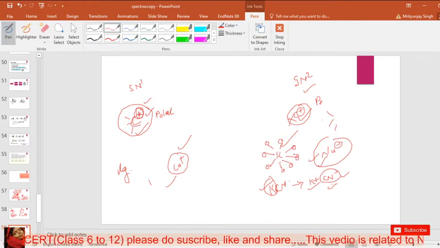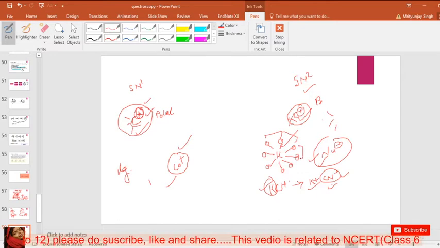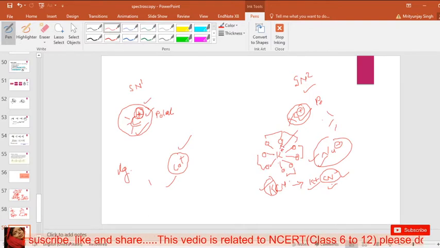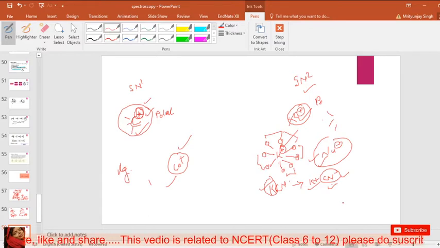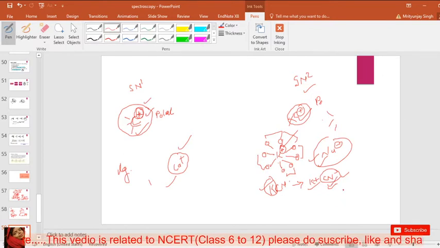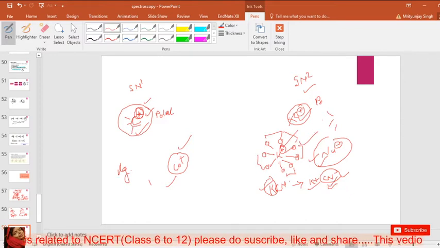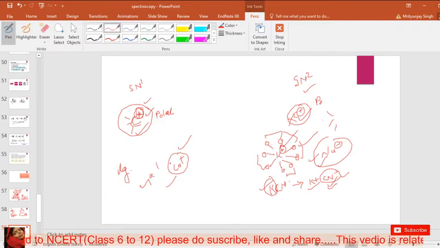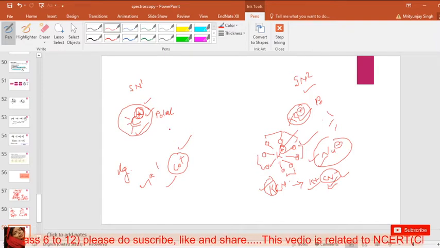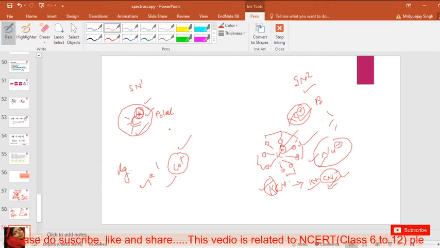it creates a type of net around the potassium, and because of this net, the potassium is not attracted to cyanide, and cyanide is free for reacting with other reactants. So a chelate plays a very important role in an SN2 reaction. And a catalyst plays a very important role in increasing the rate of reaction in SN1 reactions. Okay, so these are the differences between SN1 and SN2 reactions.